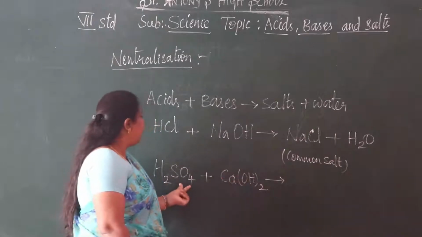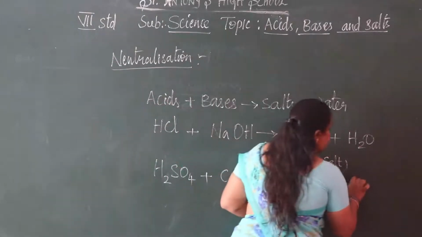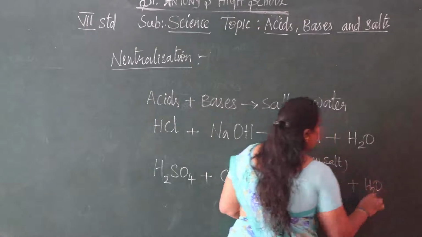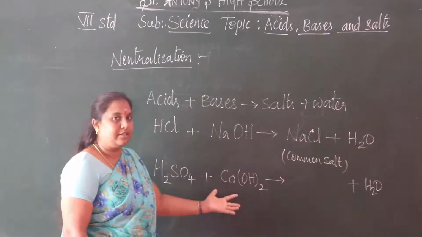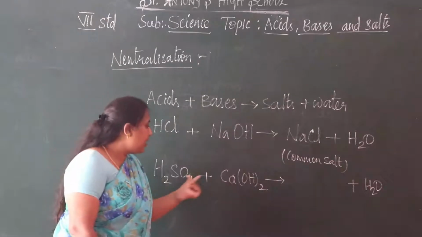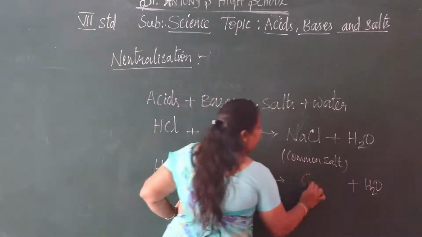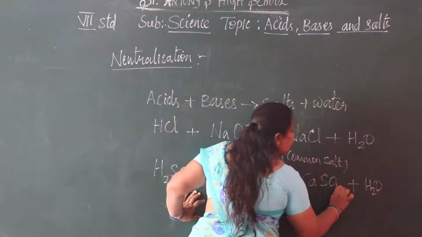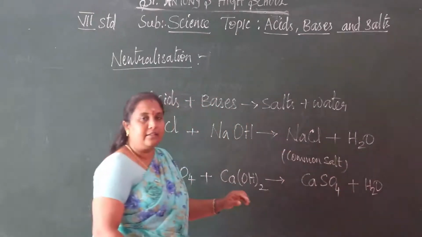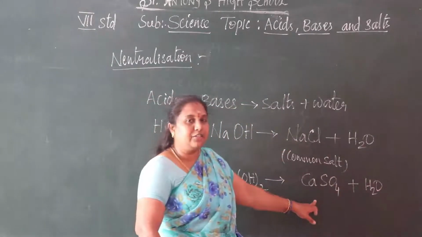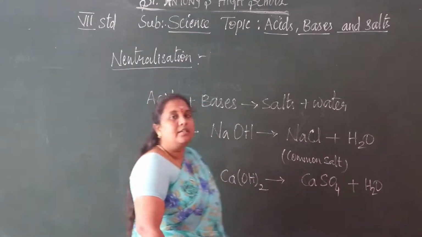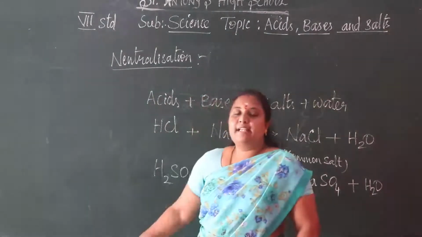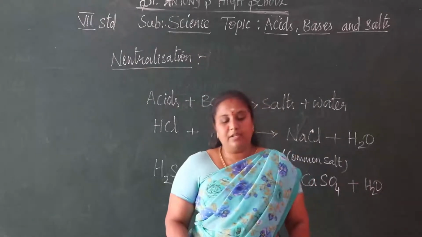Here we are getting water, H2O, and then we have calcium sulfate, CaSO4, the salt. We are getting the neutral salt, calcium sulfate. These are the examples for neutralization reaction.